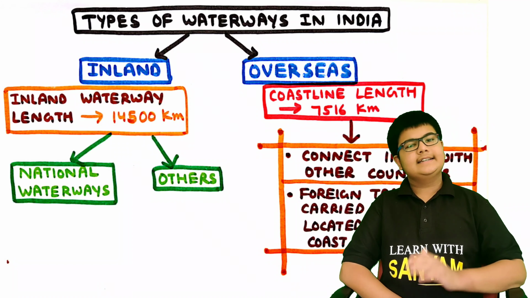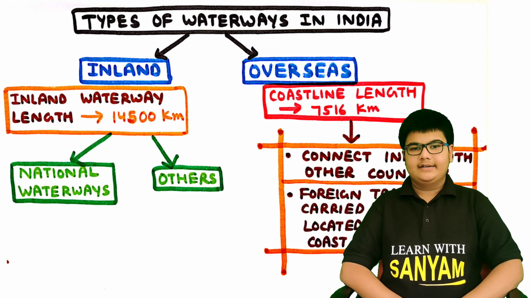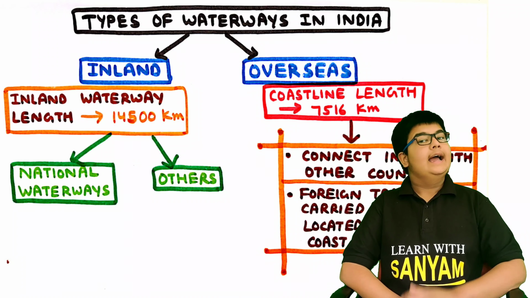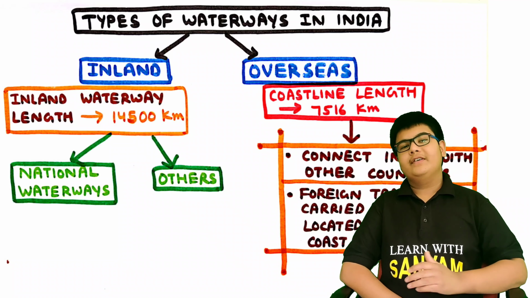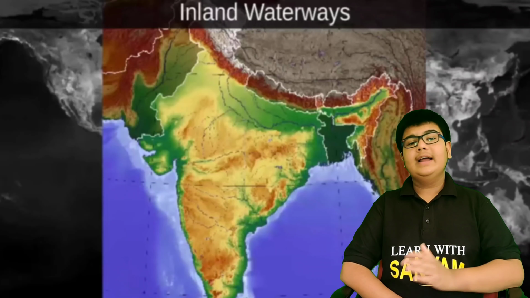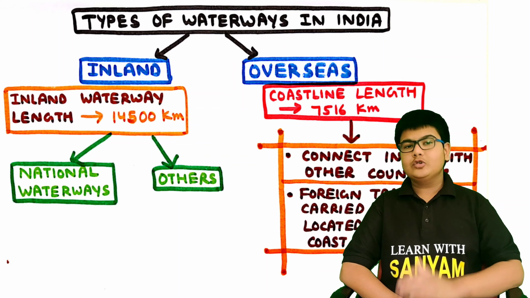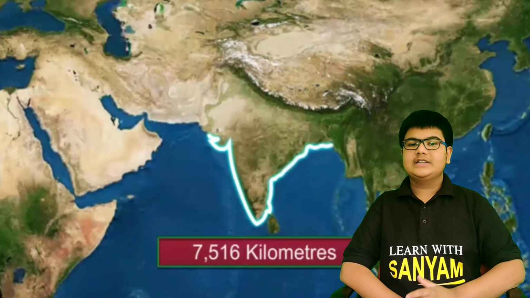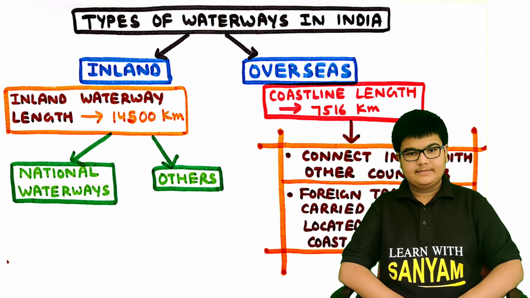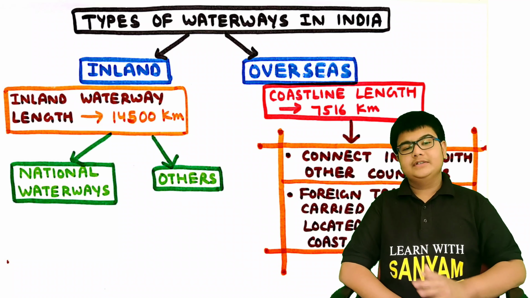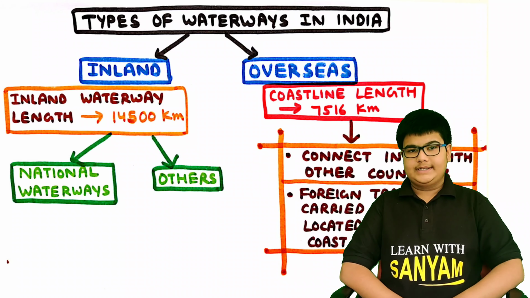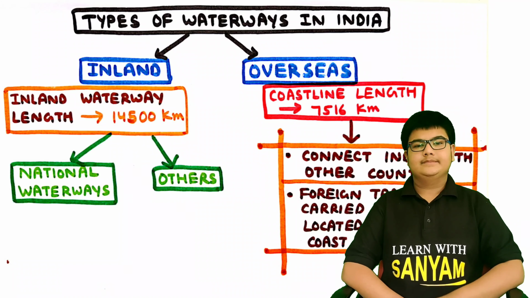Now let's discuss the types of waterways in our country India. These are inland waterways and overseas waterways. The inland waterway length of a country is 14,500 kilometers, while the coastline length over which various ports are built for overseas waterway transport is 7,516 kilometers. Inland waterways are further divided into two types: national waterways and other waterways. Let's discuss more about them.